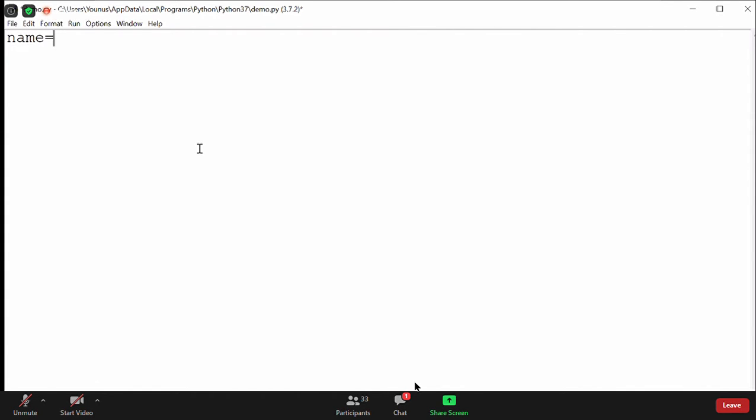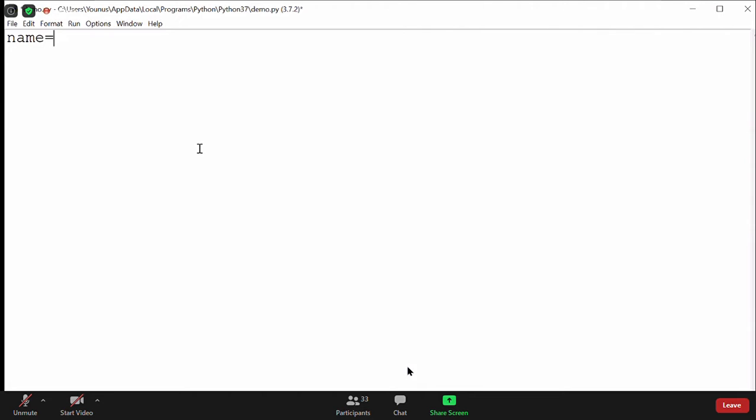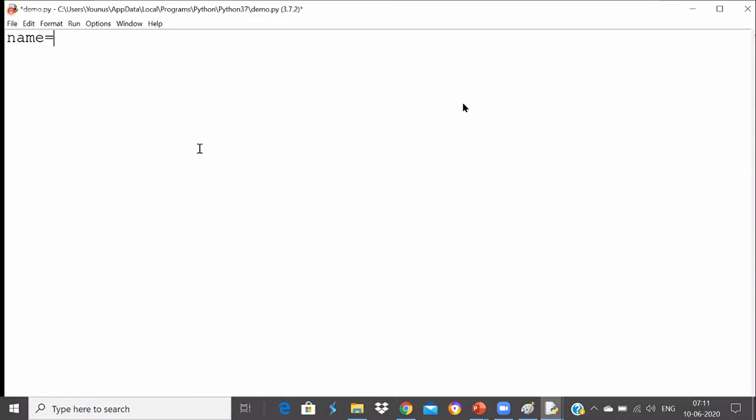Now, can you tell me in which data type I have to convert this name? Okay, we have to convert it into string. Satyam says we have to convert into string. So we do have a function called str, right? The way we have the int function to convert into integer, the way we have a float function to convert into float, similarly we have a function called str to convert into string.